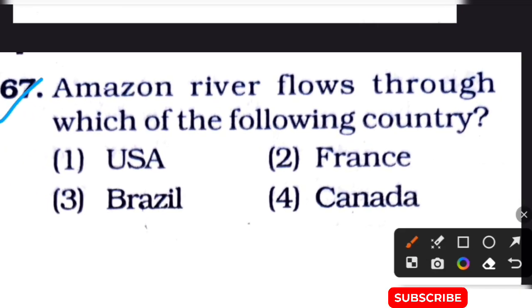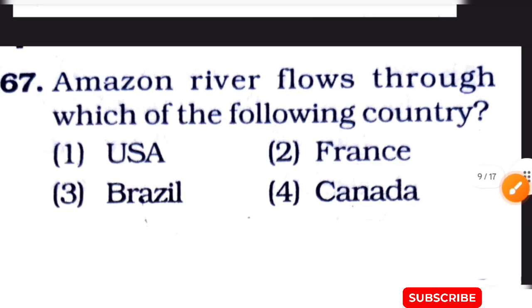Question is: Amazon river flows through which of the following countries? Again, Amazon river flows through which of the following countries? Option 1, USA. Option 2, France. Option 3, Brazil. Option 4, Canada. The correct answer of this question is option number 3, Brazil.